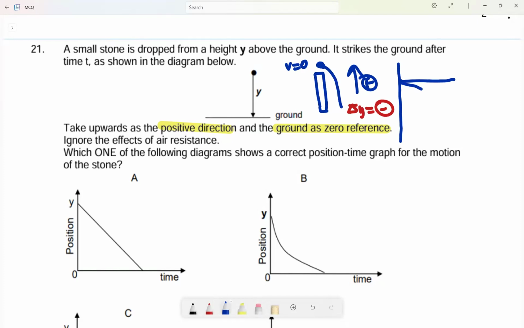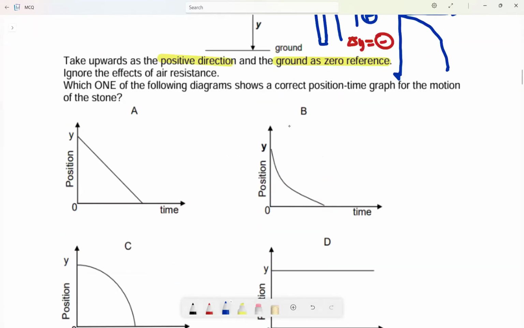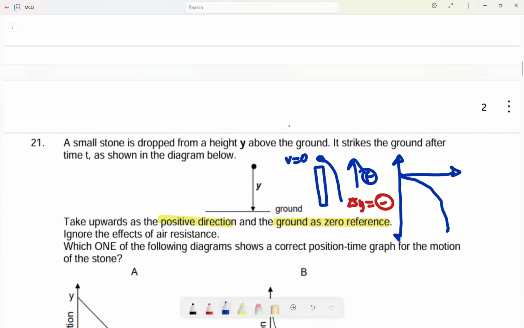Should start at 0 and maybe do something like that. Okay, maybe. This is what I expect the graph to be. Okay, yes. Let's see the options. Oh, they also told me to take the ground as a reference. So it means it should end at the ground. So it started at that particular height, then it ended at the ground like this. This is 0. Okay, so I'm expecting a graph like this.